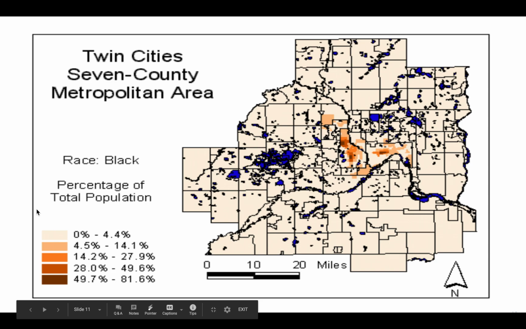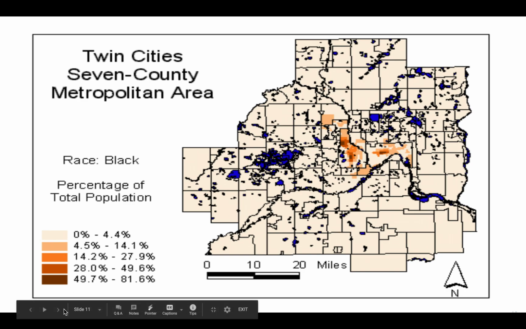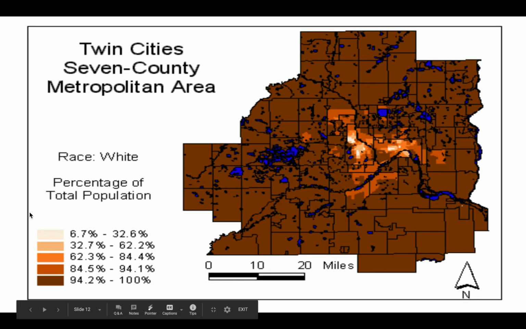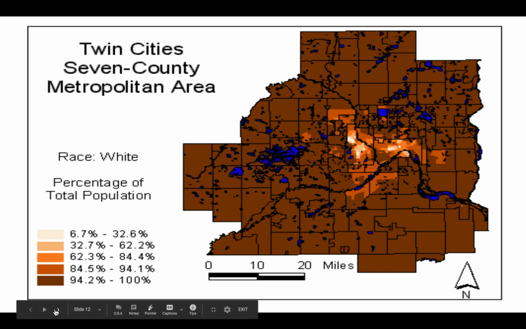We can look at Black or African American ethnicity, and we can see that they are in enclaves as well, located near St. Paul and Minneapolis. And then we can see the white population, and that's the largest population. Minnesota is one of the higher populations of white ethnicity of the states in the U.S., as you can see within the metro area.